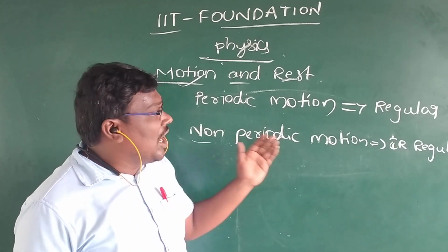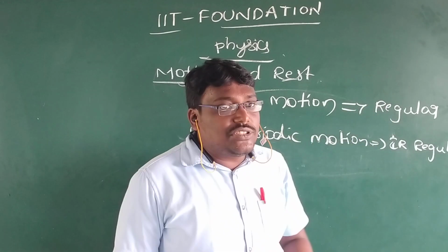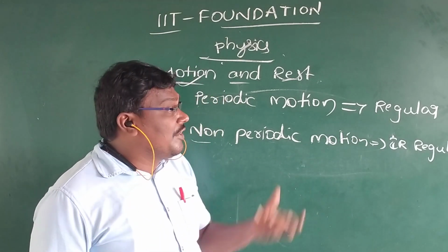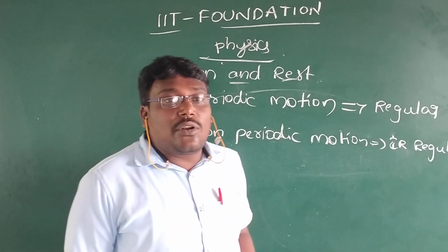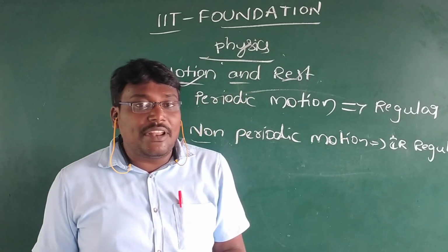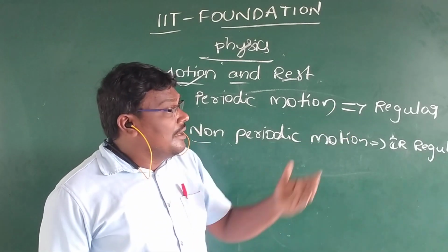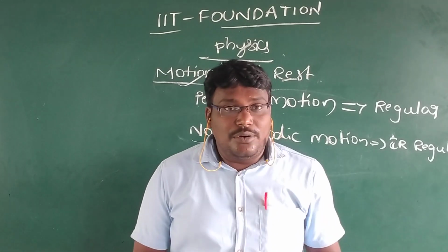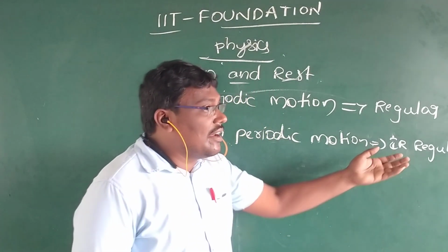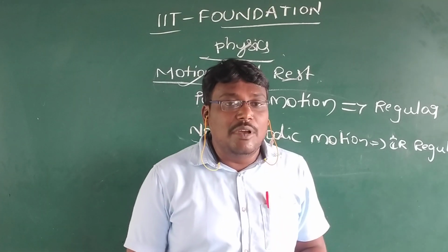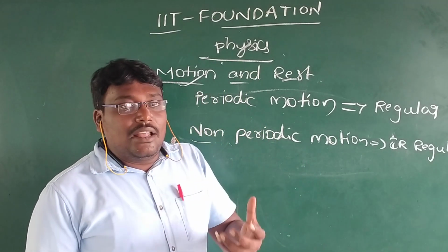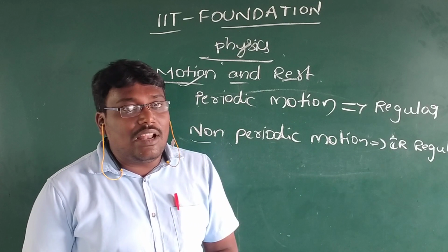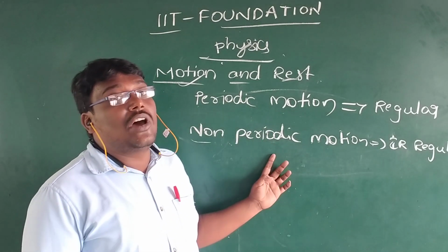Now periodic and non-periodic motion. Simply, periodic motion is regular interval of time and non-periodic is irregular interval of time. What are the examples? Periodic motion examples are the sun's rotation and moon's rotation. These are regular. Our daily class periods are also periodic motion. What about non-periodic motion? A football player playing in the ground is non-periodic, because of the irregular interval. A ball kicking does not always take the same time. For example, one man kicks the ball in 30 seconds, another man kicks it in only 20 seconds. That is the irregular interval of time.